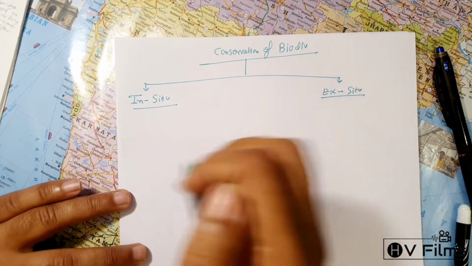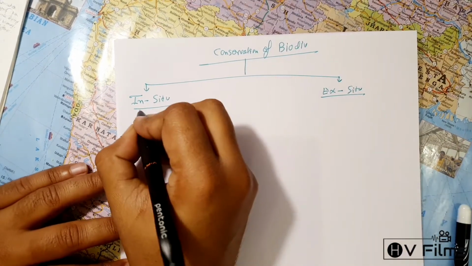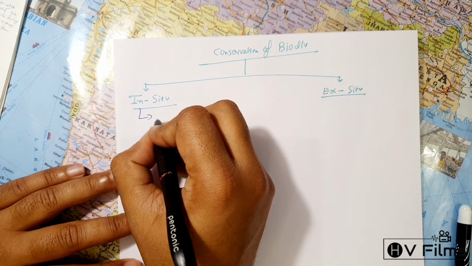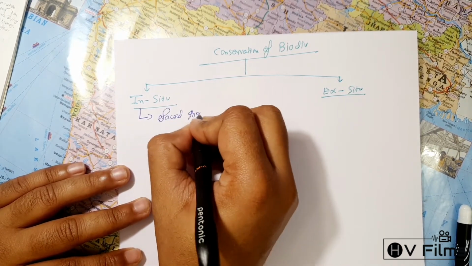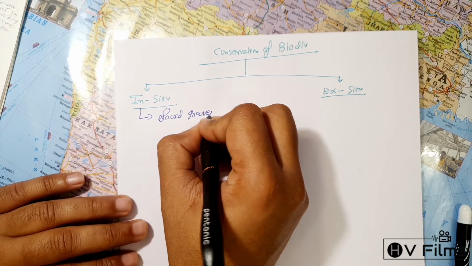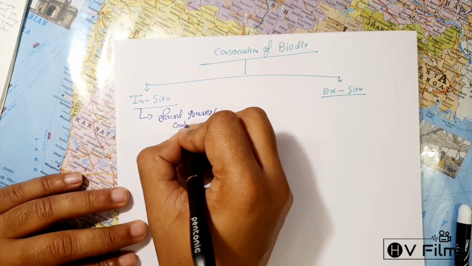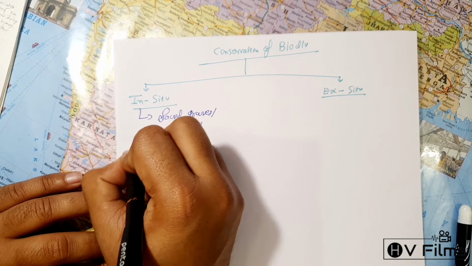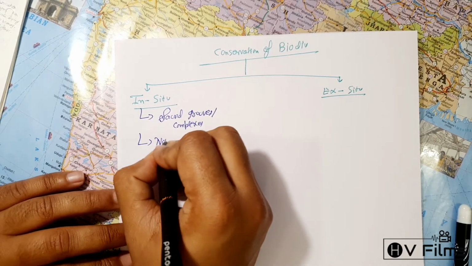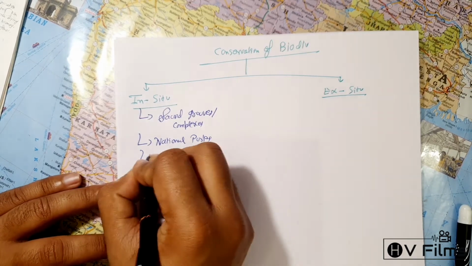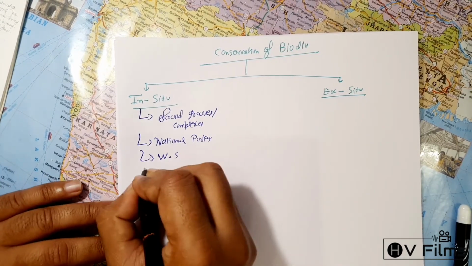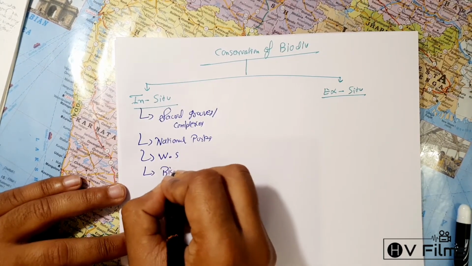So under in situ, for example, there are sacred groves and complexes. Another example can be the national parks. Another example can be the wildlife sanctuaries. It can be the biosphere reserves.